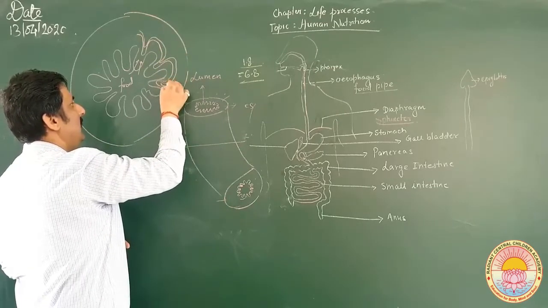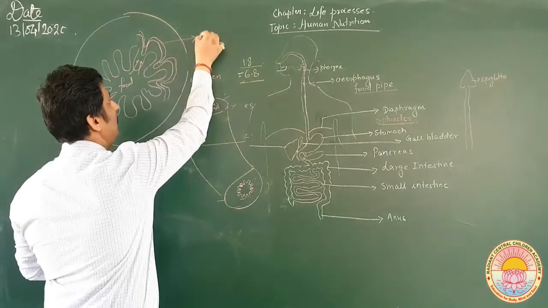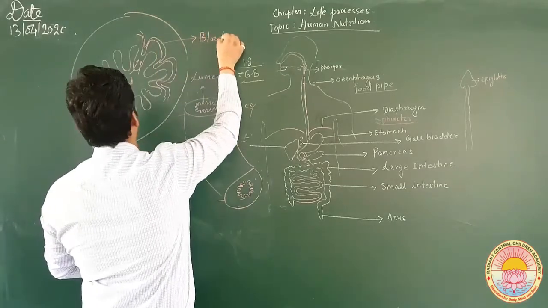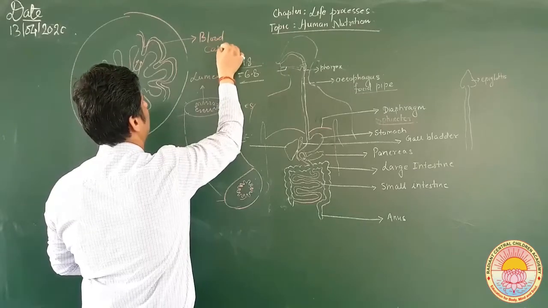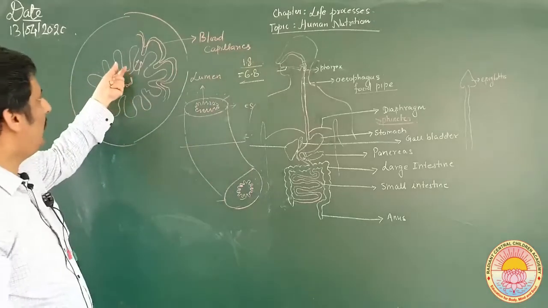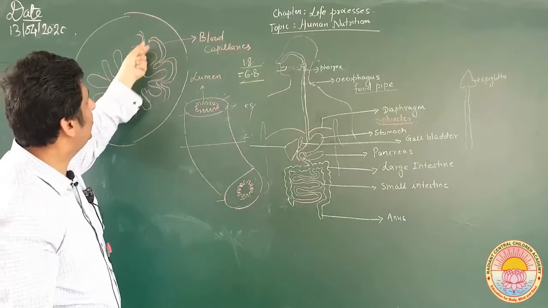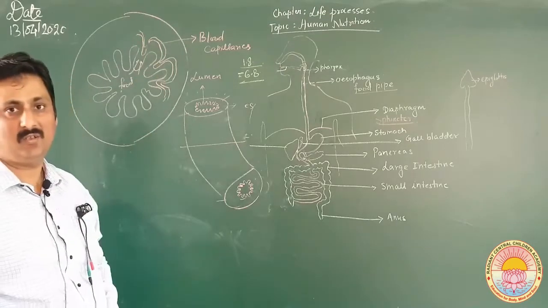So the villi contain a number of blood capillaries. Now the food has to diffuse from this area, from the lumen, inside the blood capillaries.